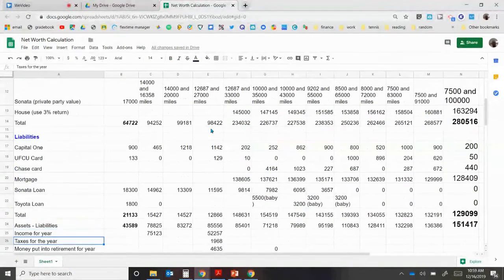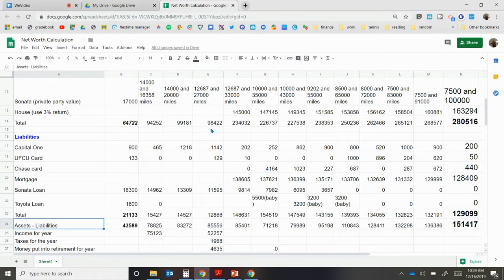For liabilities, we have credit cards, 3 different credit cards. Mortgage I put as a liability. So my asset was the value of the house. The mortgage balance due is a liability because I obviously have to pay that off. And we had a loan for the Hyundai Sonata. We had a loan for the Toyota. And then the total liabilities would be all these numbers added up here. Assets minus liabilities would be the main net worth that we have.